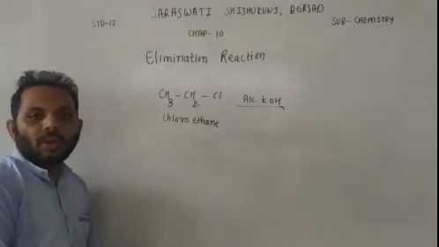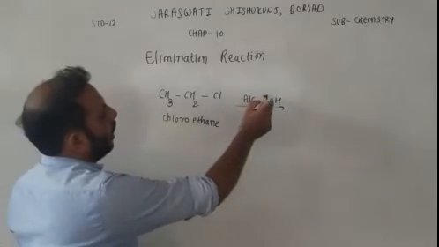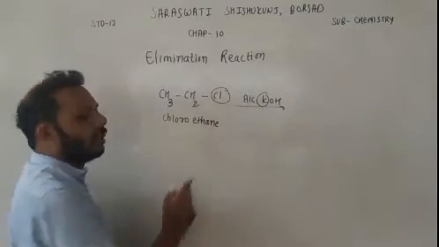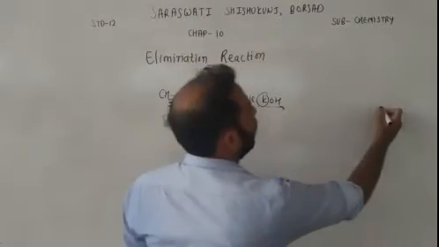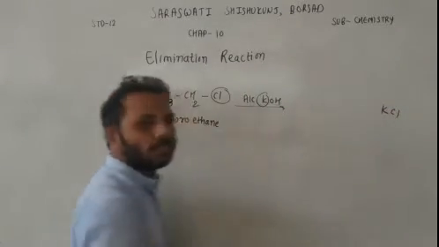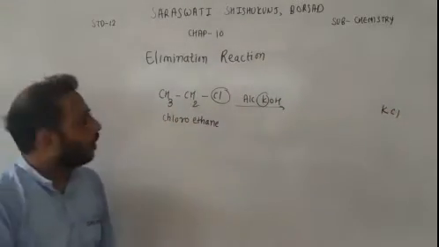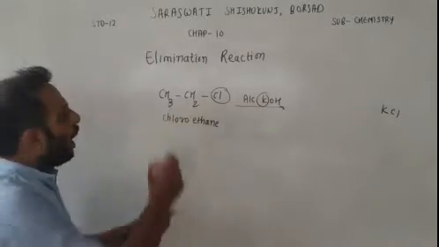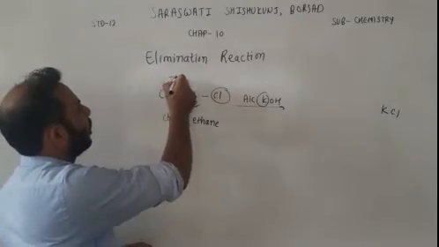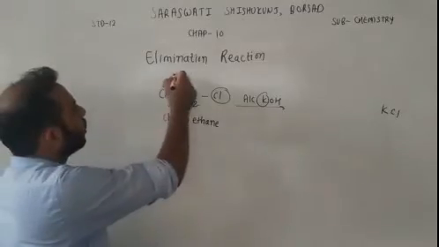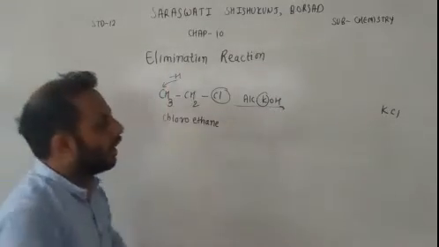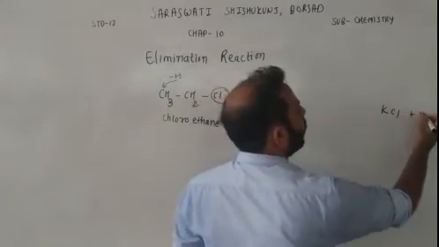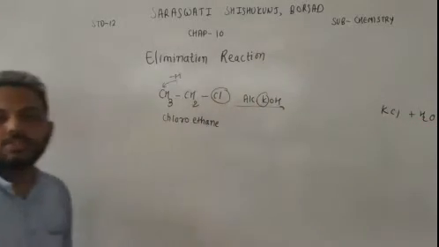Now, what will happen? This metal will react with halogen and it will form KCl. So KCl is released. Now from this carbon, hydrogen will be eliminated. So hydrogen from here and OH from here, it will form H2O. So another product is H2O.